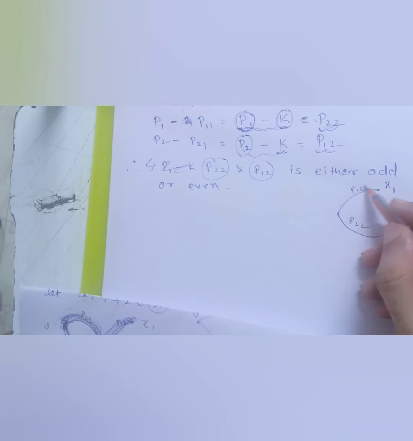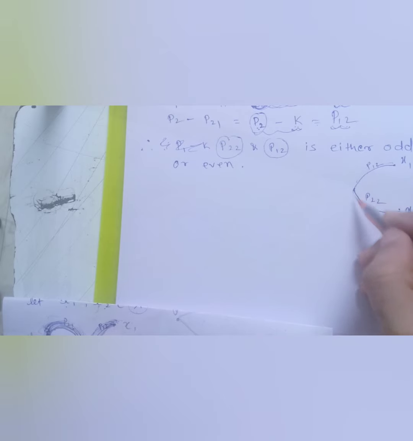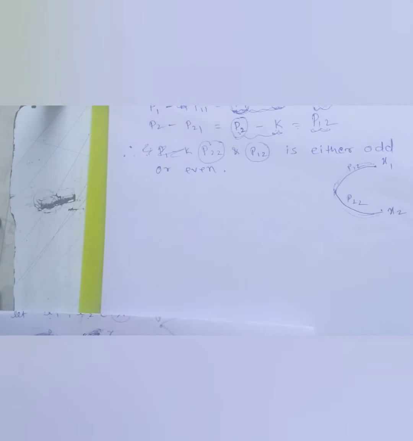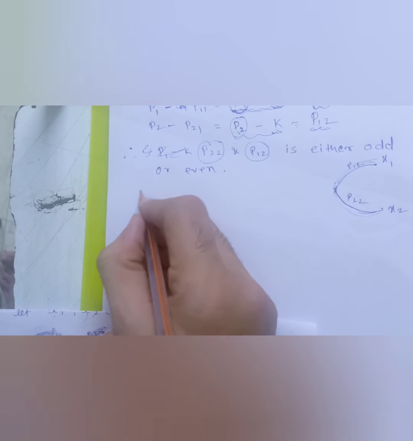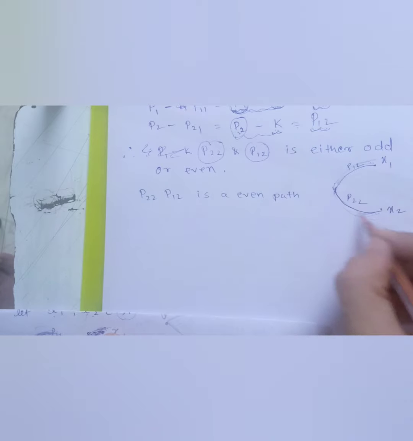Now this path and this path are either both odd or both even. If this is odd and this is odd, odd length plus odd length will be an even length. Similarly, if this is even and this is even, the addition of both even numbers is also even. So I can simply say that P22 P12 is an even path. It's obviously true, because if both are odd, then it is even, and if both are even, then the addition is also even.